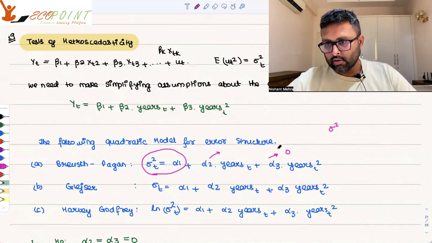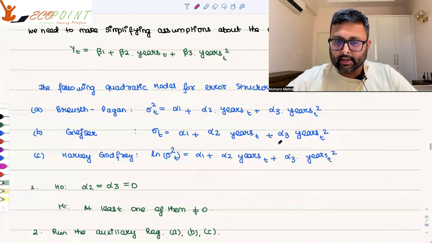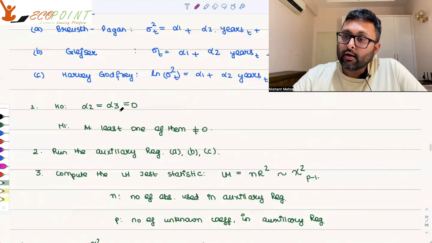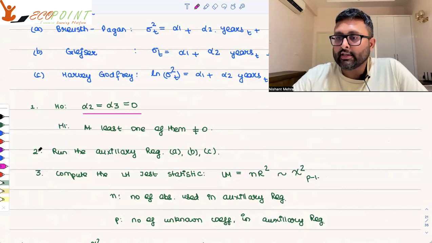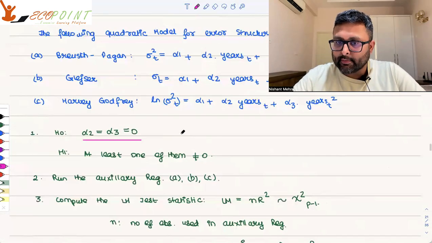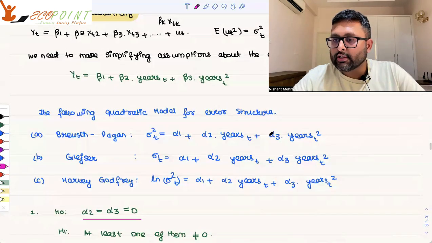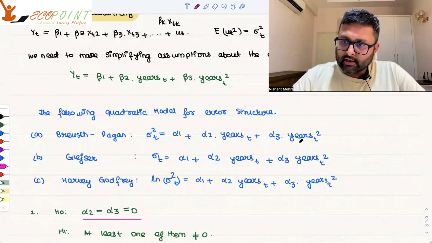A constant has come, that means it is constant. So it is homoscedastic. So this is the null of homoscedasticity: alpha 2, alpha 3 equal 0. And if one of them is not equal to 0, then it is not homoscedastic, because let's say alpha 3 is not 0. Then sigma squared_t is what? Alpha 1 plus alpha 3 years_t. So it is not constant now.